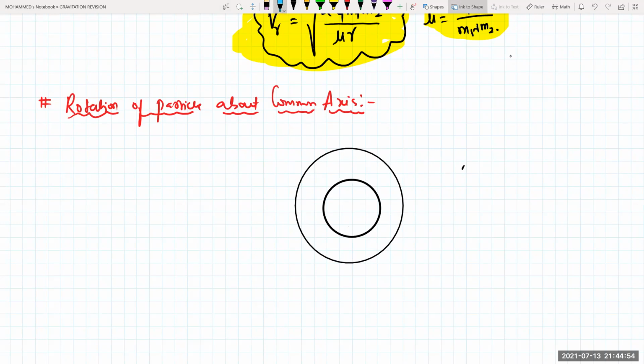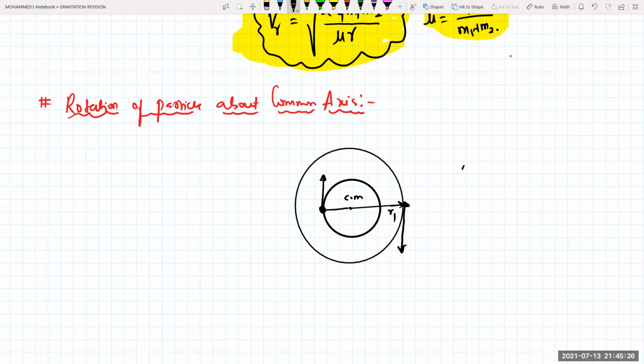And there is a common axis right now for this, for each and every particle in this. So if I'm taking 2 particles right now for the given condition, and this is the center of your common axis, not the center of mass, and both the particles are moving. The outer radius I'm taking as R1. Here there is one particle, and here there is one particle. This particle's motion is in this direction, and this particle's motion is in this direction.